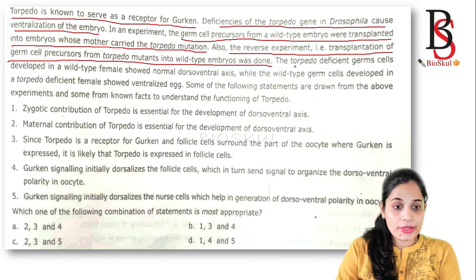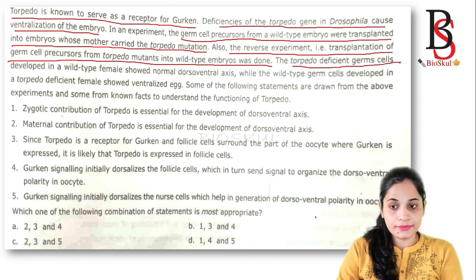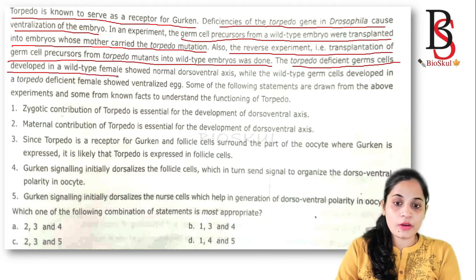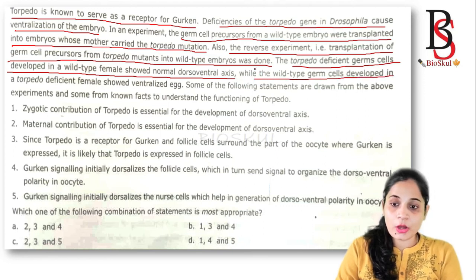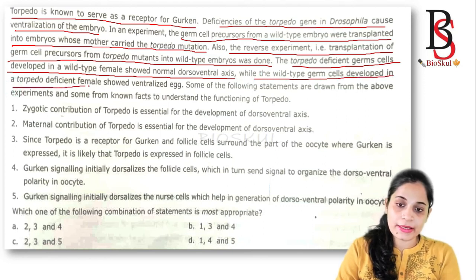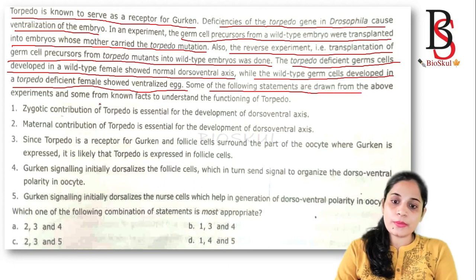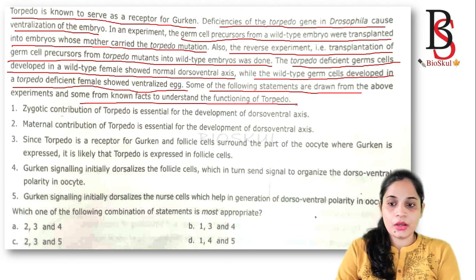In an experiment, germ cell precursors from wild type embryo were transplanted into embryo whose mother carried the torpedo mutation. Also, the reverse experiment, that is transplantation of germ cell precursors from torpedo mutants into wild type embryo, was done. The torpedo deficient germ cells developed in wild type female showed normal dorsoventral axis, while wild type germ cells developed in a torpedo deficient female showed ventralized phenotype. Some of the following statements are drawn from the above experiment and some from known facts to understand the functioning of torpedo. Okay, let's see.